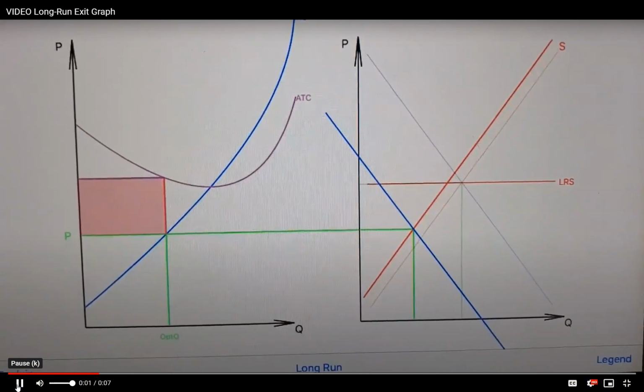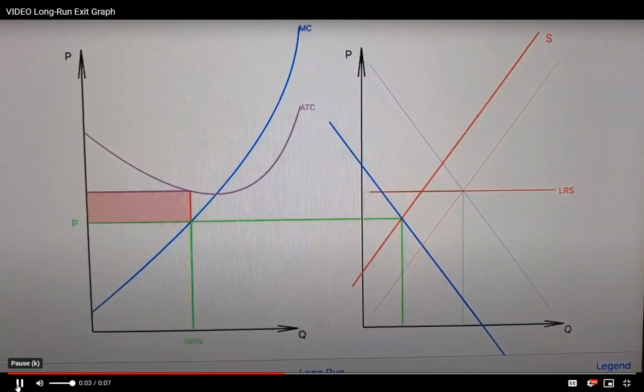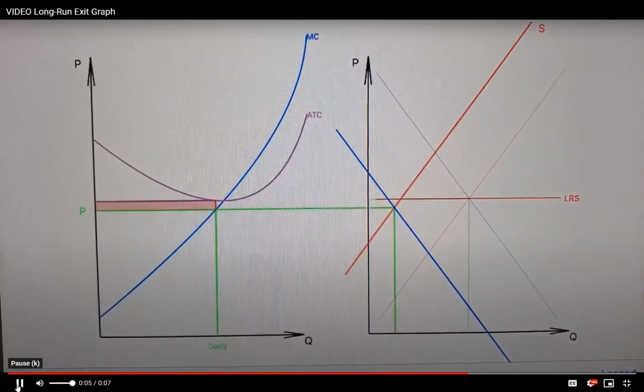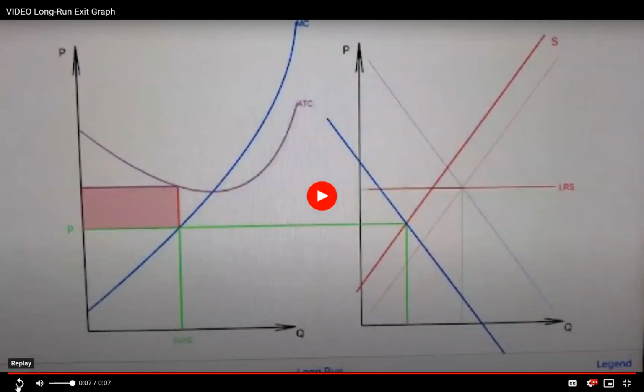As firms exit, the price will rise for all firms. And as the price rises and begins to approach ATC, that loss gets smaller, smaller, smaller until we reach a point where price equals ATC and profit is normal. When there's normal profit, there's no incentive for firms to exit and there's no incentive for firms to enter. And so that adjustment process ends because we've now reached the long run.